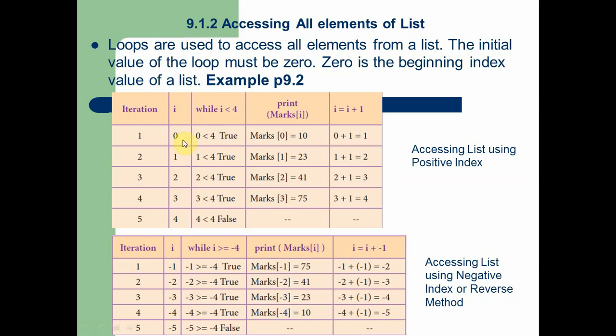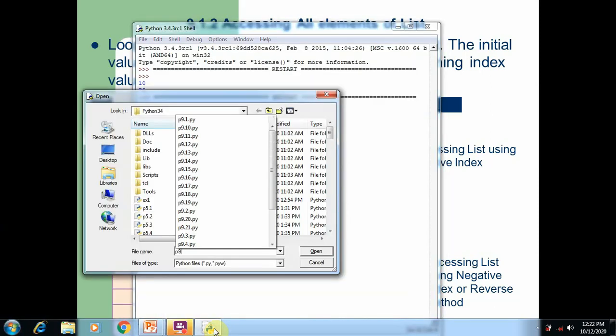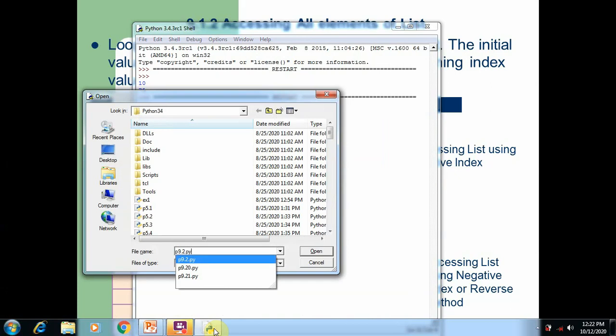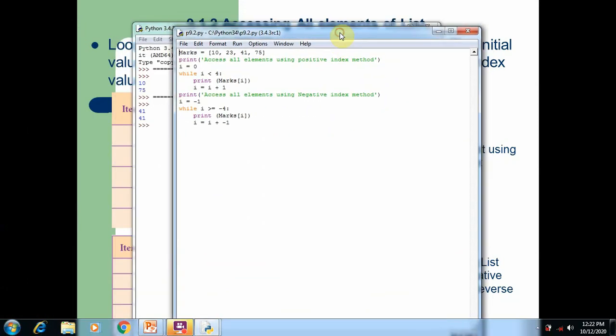Each time the index number starts from 0. By using this index number, we access the elements 10, 23, 41, 75 and display them on the screen. In the same way, this is also an example of accessing the list elements using negative index numbers, and we are accessing all the elements of the list. If you open the program, you can easily understand the concept of how to use a loop for accessing list elements. Now in this program, you can see a list is created, mass: 10, 23, 41, 75.